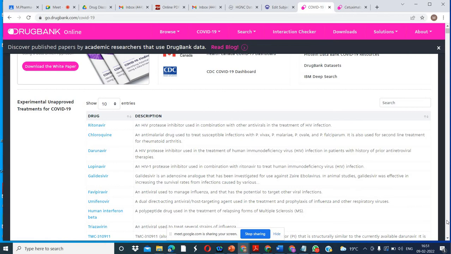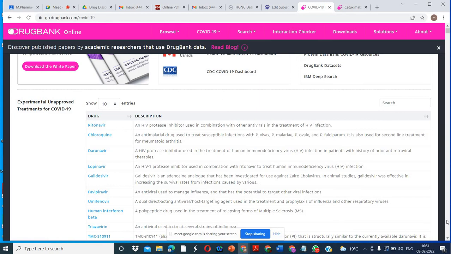Then only you can develop a new drug. Using the old drug that we are using, we can modify it. We can modify that drug in the lab also. You all can work in a group on COVID-19.